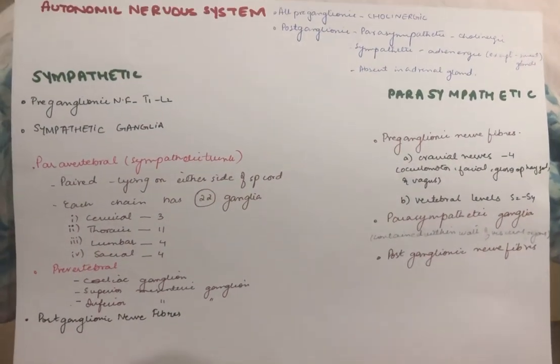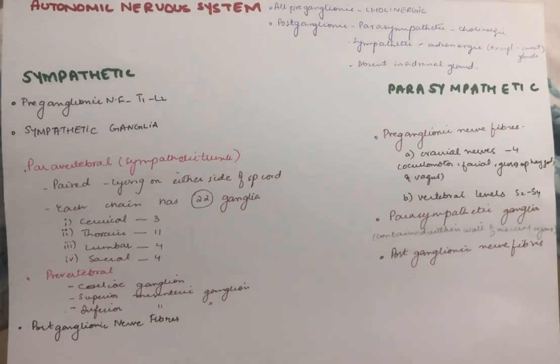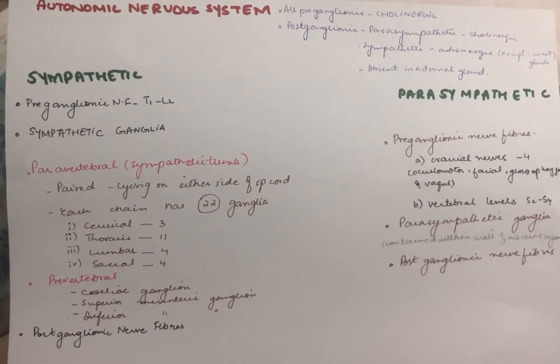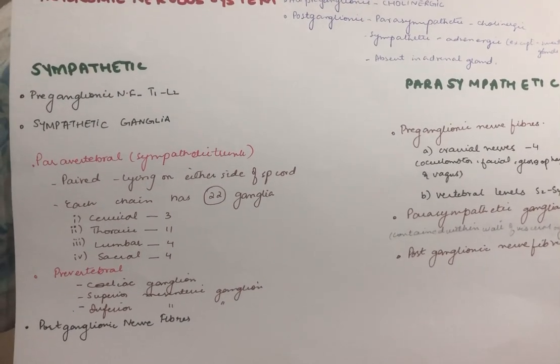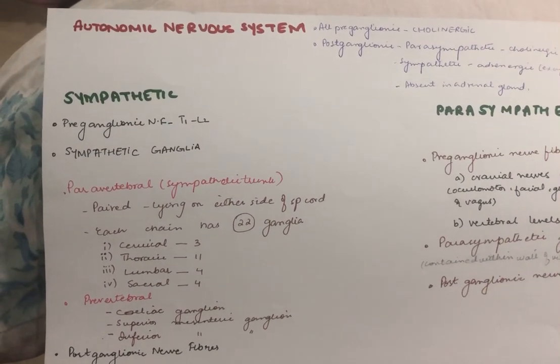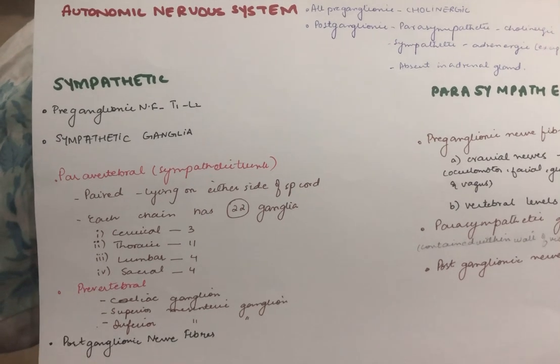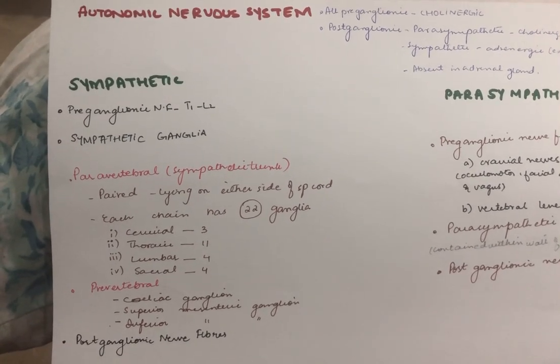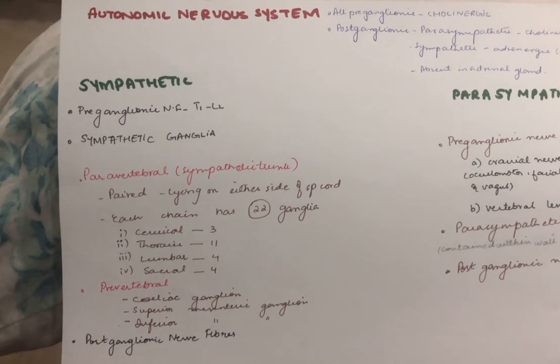Everyone. So today our topic of discussion is the autonomic nervous system. We know that all the preganglionic fibers are cholinergic in nature. And when we discuss the postganglionic, they are parasympathetic, which are cholinergic, and sympathetic, which are adrenergic, except the sweat glands, which are cholinergic in nature. And the postganglionic fibers are absent in the adrenal gland.